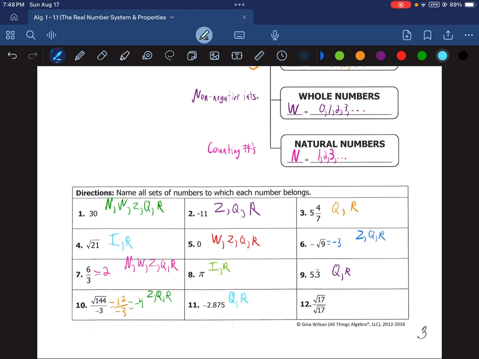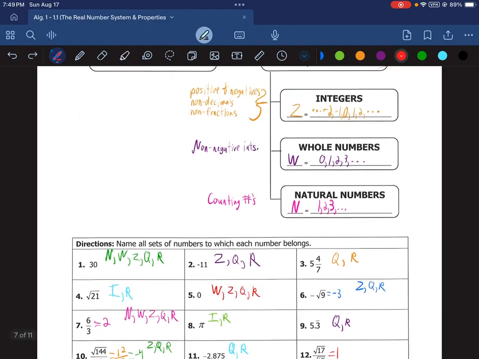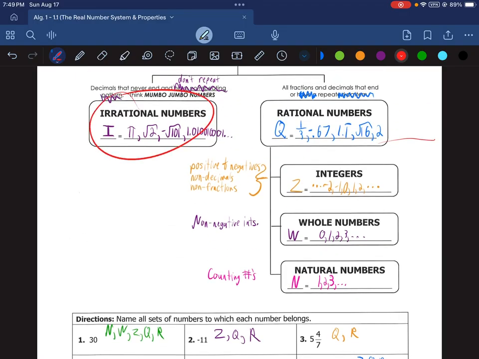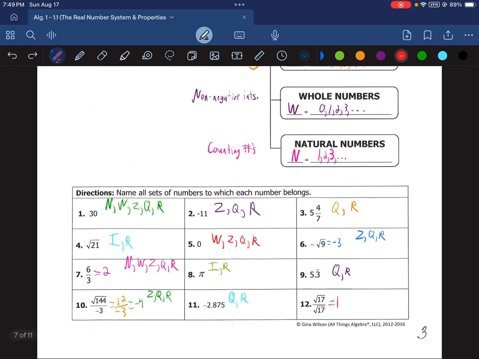And then last but not least, number 12, square root of 17 over the square root of 17. Well, anything divided by itself, except for 0, which we'll get into later, is 1. So square root of 17 divided by square root of 17 is 1. Even though 17 is not a perfect square, because nothing times itself is 17, and so you would think that might mean it's irrational, however, because it's something divided by itself that's not 0, we just have it equaling 1. So that is a natural number. So we have N, W, Z, Q, and R.